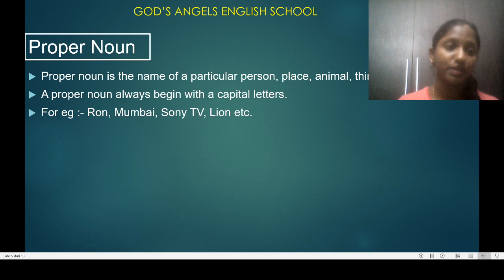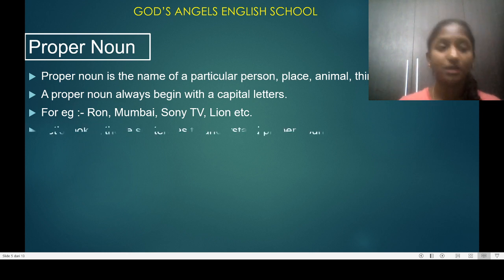This is the important thing. For example, Ron, Mumbai, Sony TV, Lion, etc. Here you can see that example. Ron is a person, Mumbai is a place, Sony TV is an event that goes on a TV channel. Lion is an animal. What I have said, that person, place, animal, thing, these four and events, these five things, that words begin with the capital letter. That is a proper noun.